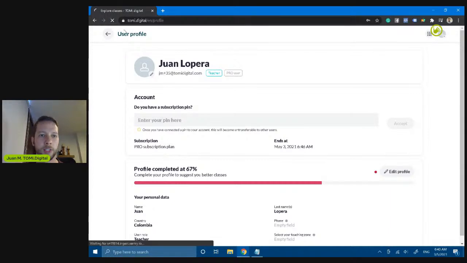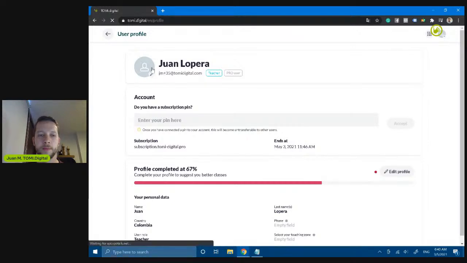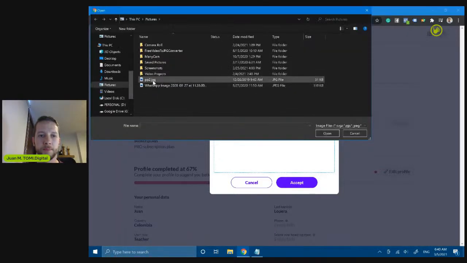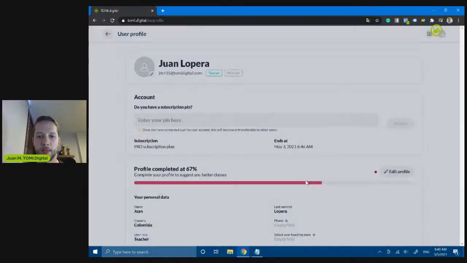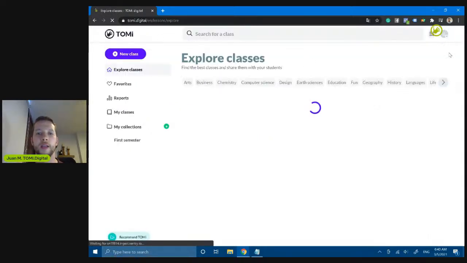So if I refresh, it should appear right there. Oh no, it's not loading yet. So let's do it again, and accept. Probably the next time I log in it will appear, because of the cache in my computer. But I suggest that the first thing you do is load your profile picture.